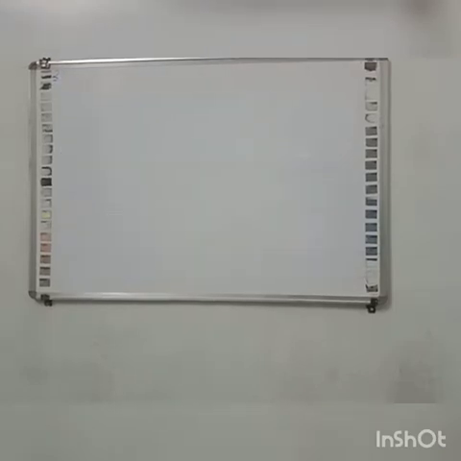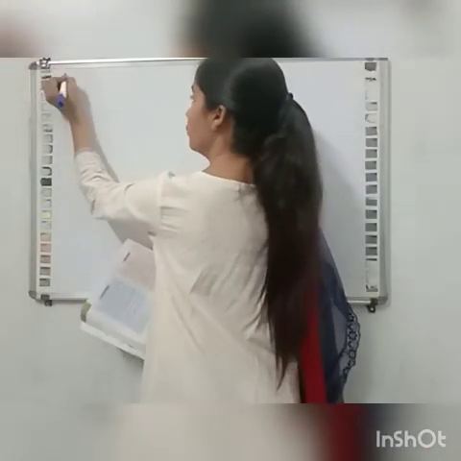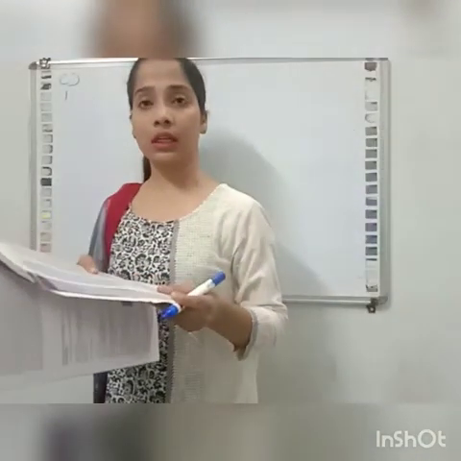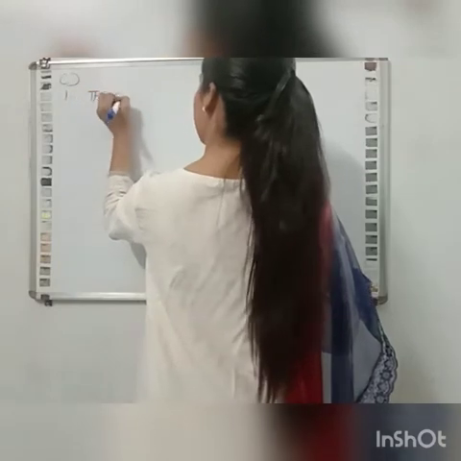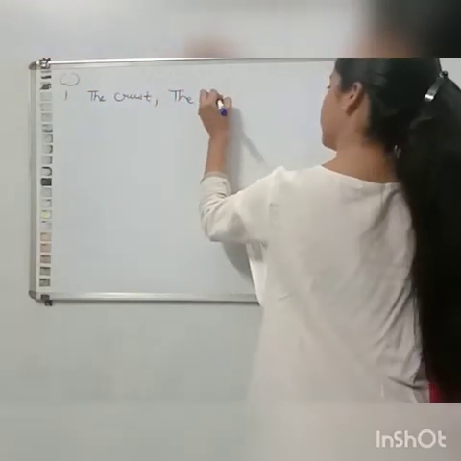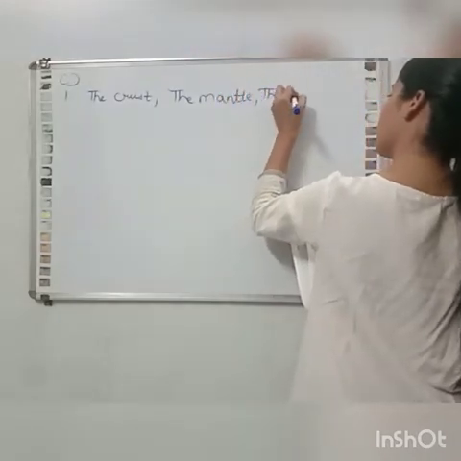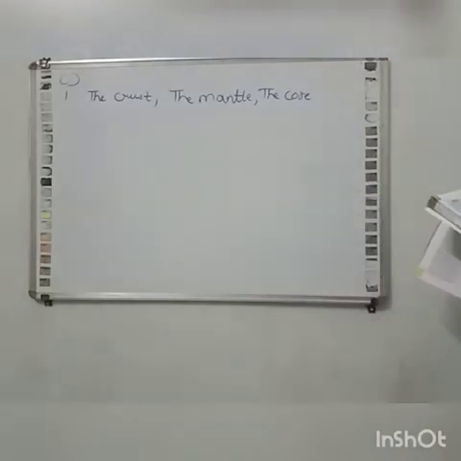Now, question C is answer in one or two sentences. First one, name the three layers of the earth. The three layers of the earth are the crust, the mantle, and the core.